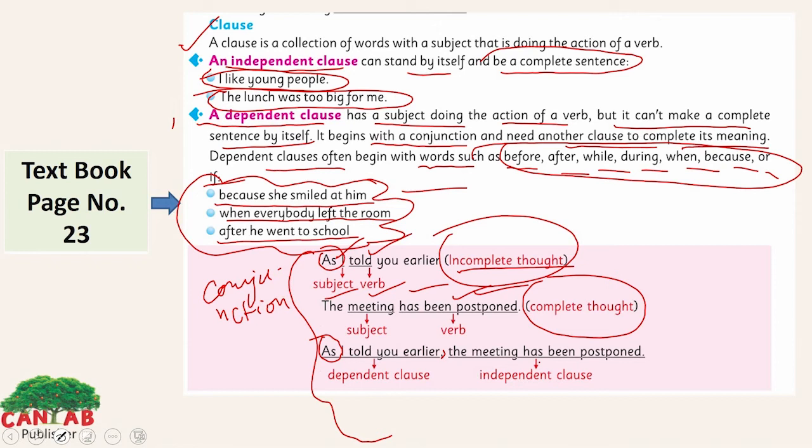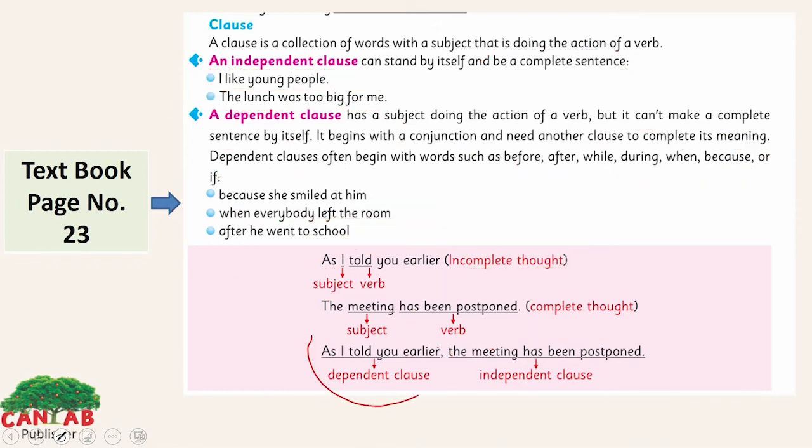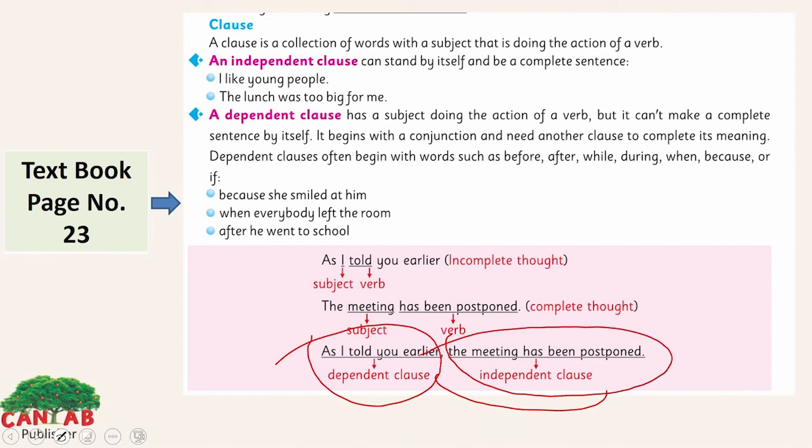So, this one is your independent clause. It has a full meaning, a complete thought. But this one is a dependent clause. This dependent clause depends on this one here. This one cannot be completed without this sentence here. It will always need the support of another sentence, an independent clause which has the complete thought.